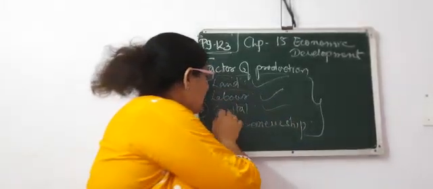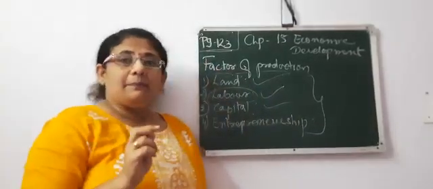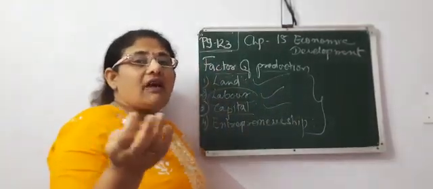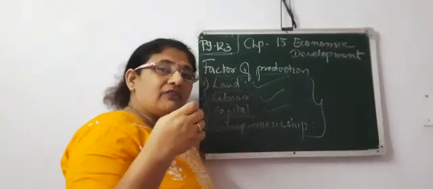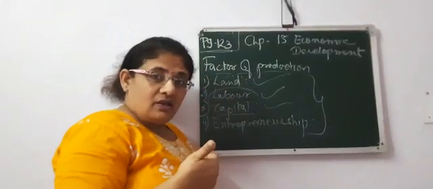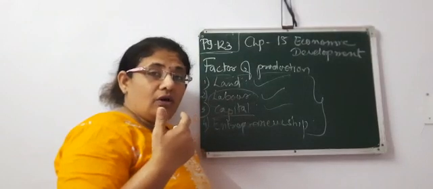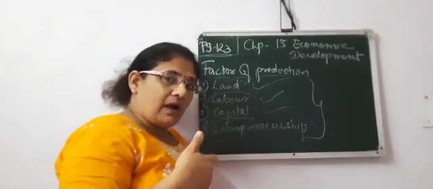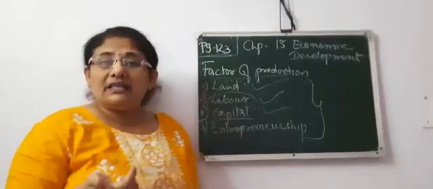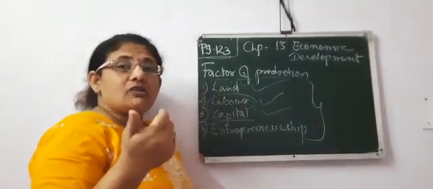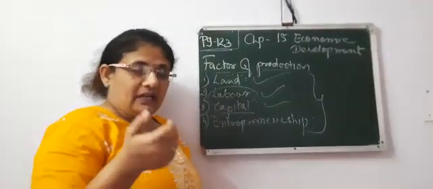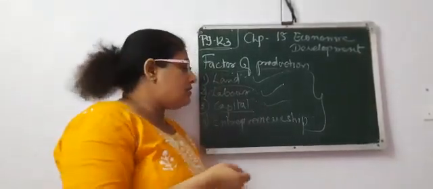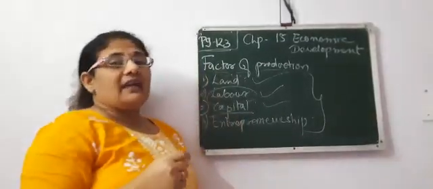Now, the third is capital. Capital is required for what? Capital is required for purchasing seeds and irrigation facilities. Machineries are required, so for that, capital money is required. Machinery is also one type of capital, because you are going to use it again and again. So that is also part of capital.